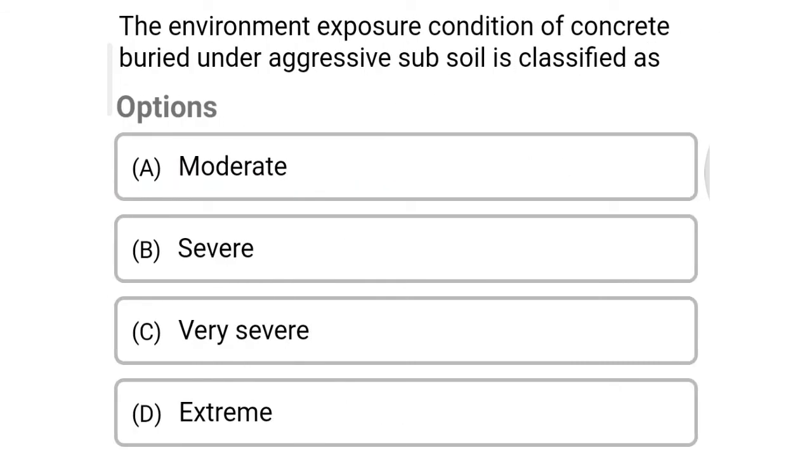So next question, the environment exposure condition of concrete buried under aggressive subsoil is classified as option A moderate, option B severe, option C very severe, option D extreme. So the correct answer is option C very severe.